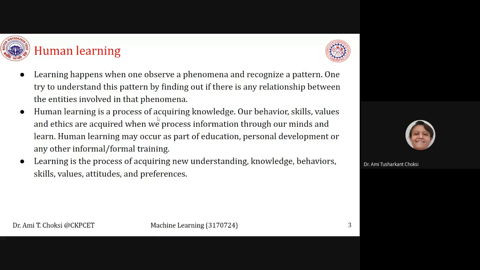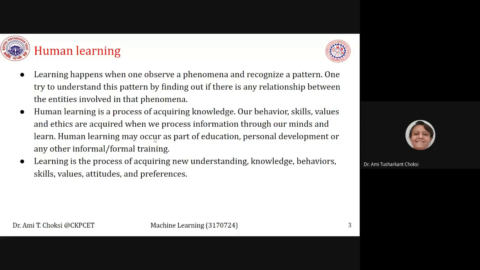Human learning is a process of acquiring knowledge. Our behavior, skills, values, and ethics are acquired when we process information through our minds and learn.